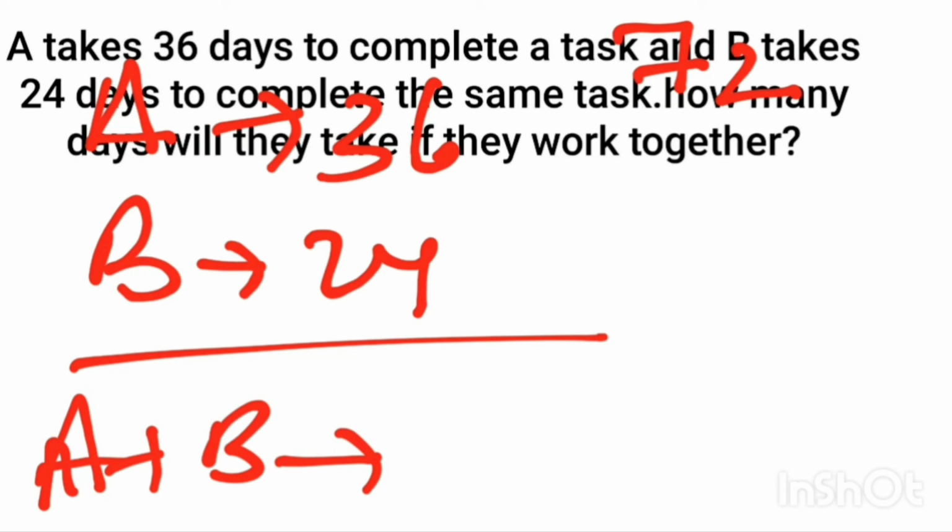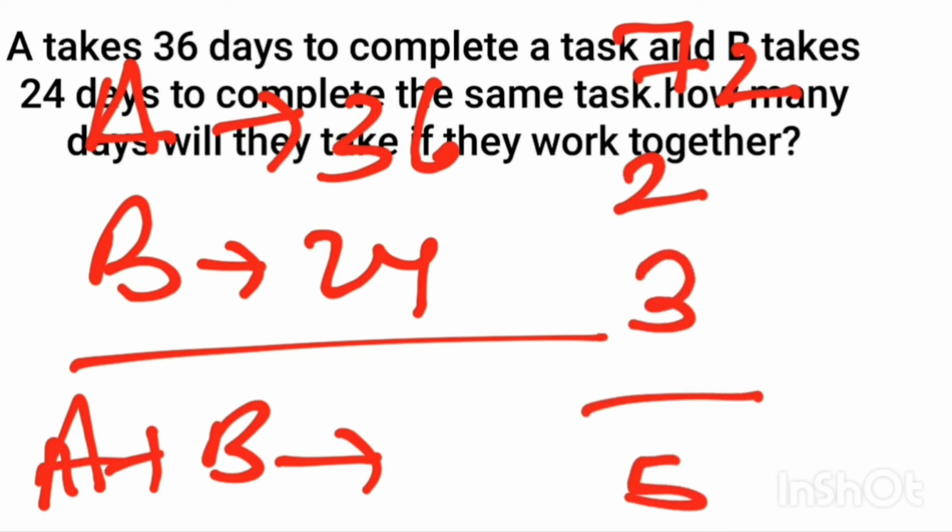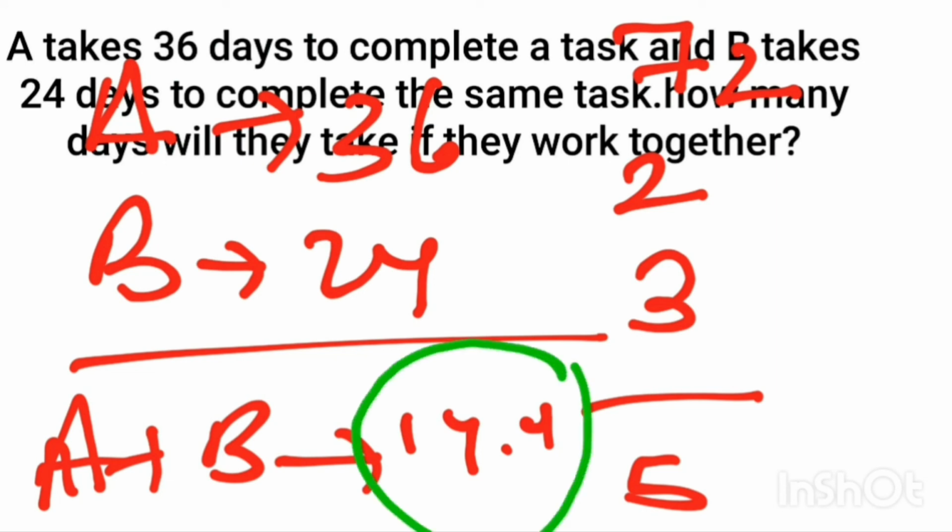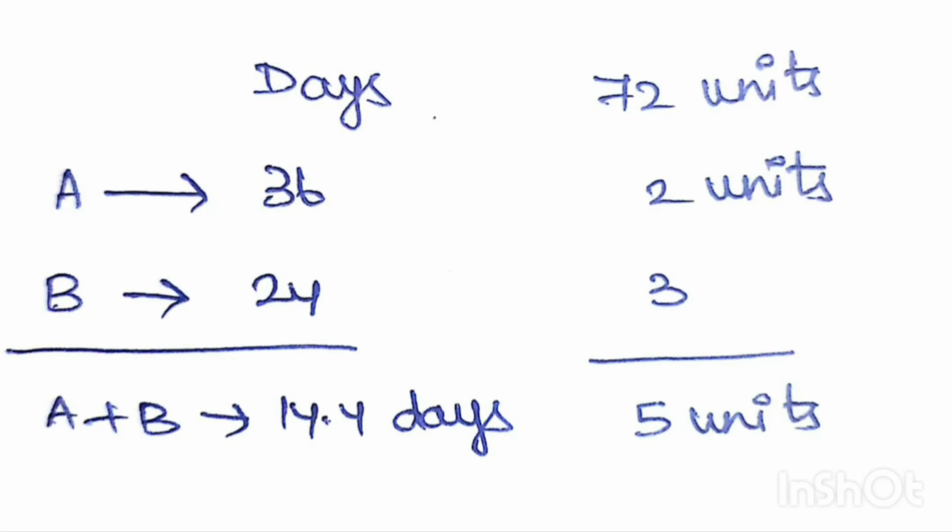So 72 by 36 is 2 and 72 by 24 is 3. 2 plus 3 is 5. 72 divided by 5 is 14.4. That is the answer. If they work together, they will finish in 14.4 days. Here is the answer with the shortcut.